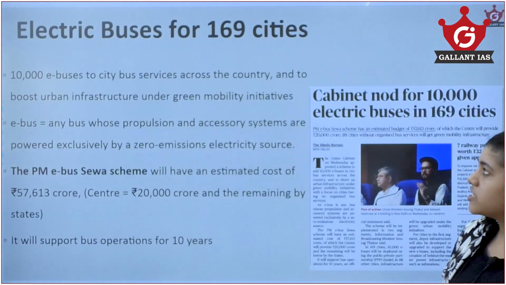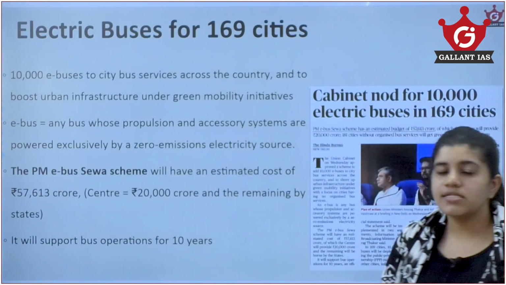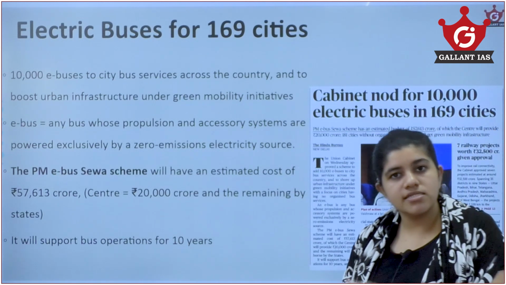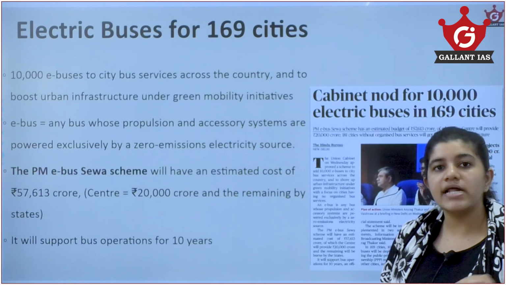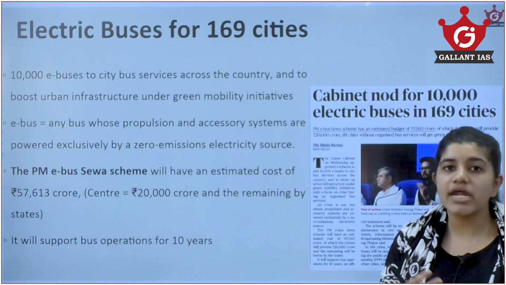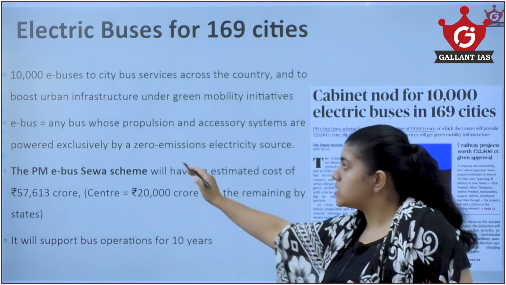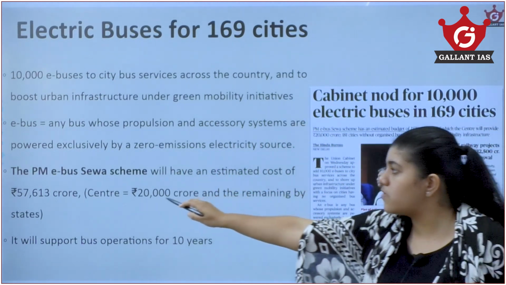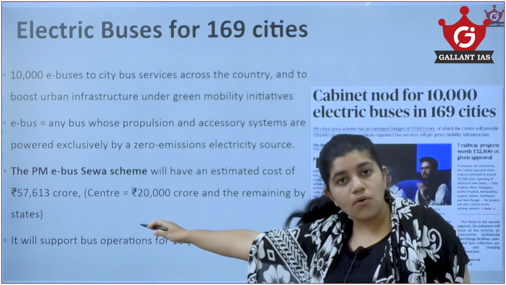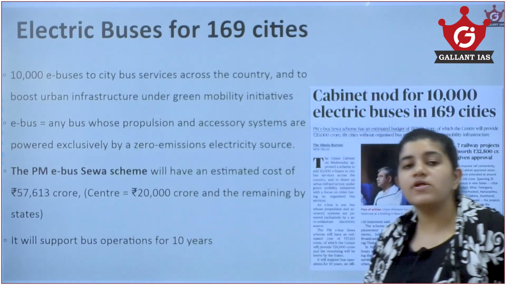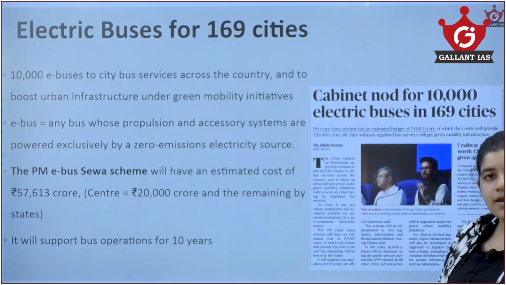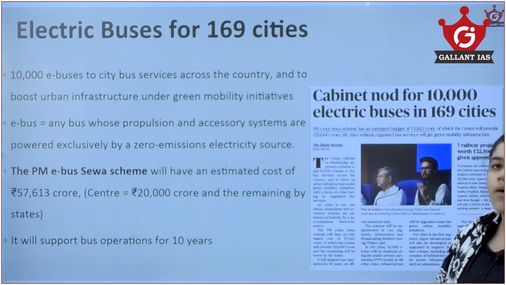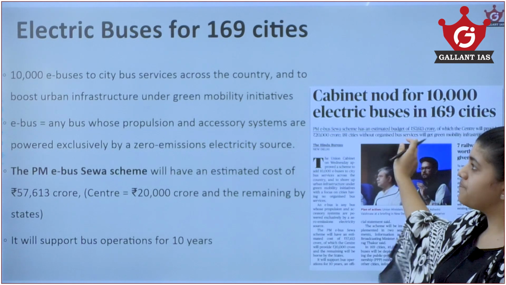Now another topic is electric buses for 169 cities. About 10,000 e-buses have been rolled out by the central government to 169 cities, which includes the state capitals and other cities with a population greater than 3 lakh. E-buses are zero emission buses. It will also cost about 50,000 crore rupees, out of which about 20,000 crores will be provided by the government and the rest the state has to put in. This supports bus operations for about 10 years.